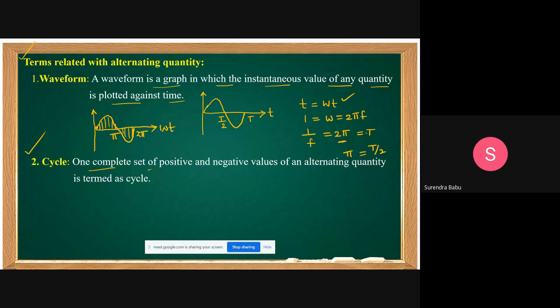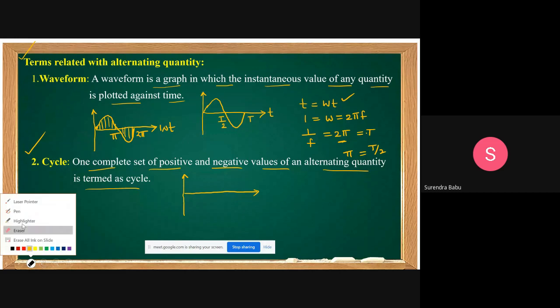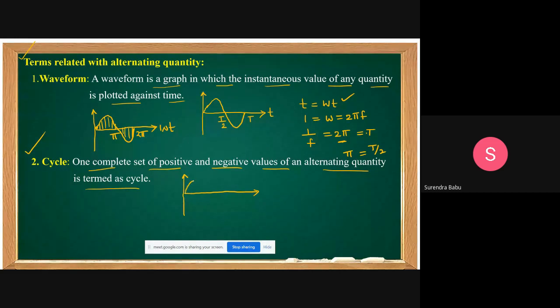Next, what is the cycle? One complete set of positive and negative values of an alternating quantity is termed a cycle. One positive half cycle and one negative half cycle is nothing but one cycle in an AC waveform. This is one positive half cycle and this is one negative half cycle. This is nothing but one cycle.